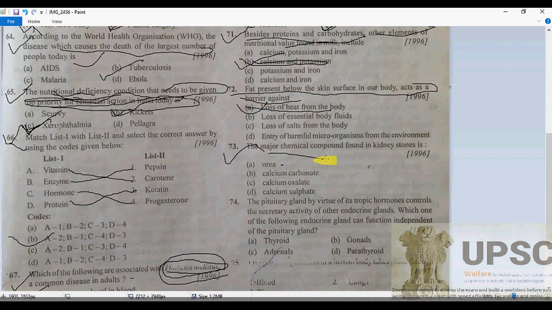Now 73. See, the major chemical compound found in a renal stone, a kidney stone, of course. Which one is it? Calcium oxalate, in high amounts, because 85% of the deposition is calcium oxalate. That's what forms the renal stone.